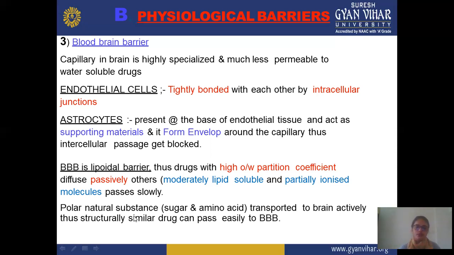Polar natural substances like sugar and amino acids are transported to the brain actively, and structurally similar drugs can pass easily through the blood-brain barrier. So drugs of a polar nature, for example sugar and amino acids, are transported actively, and compounds with a similar structure easily cross the blood-brain barrier.